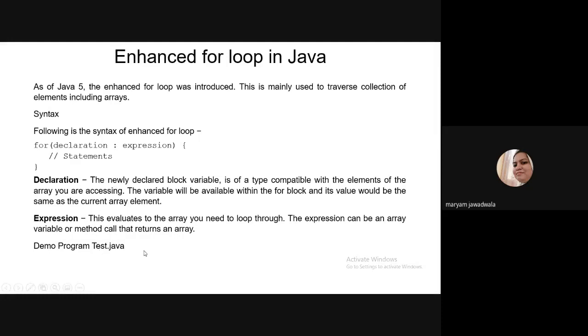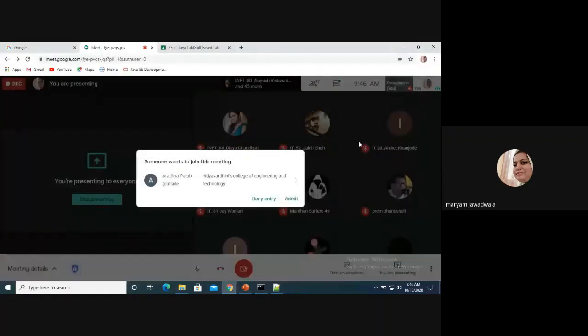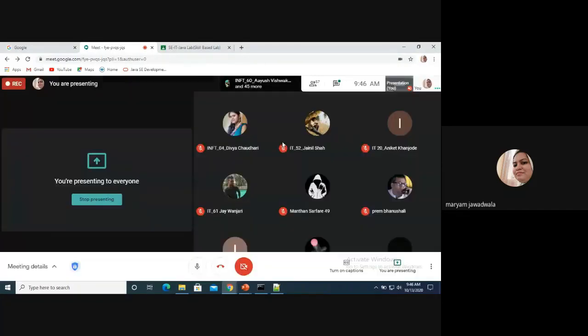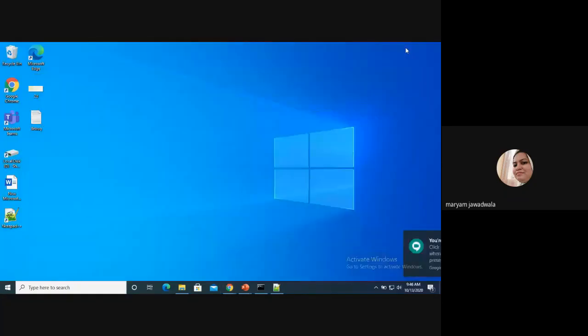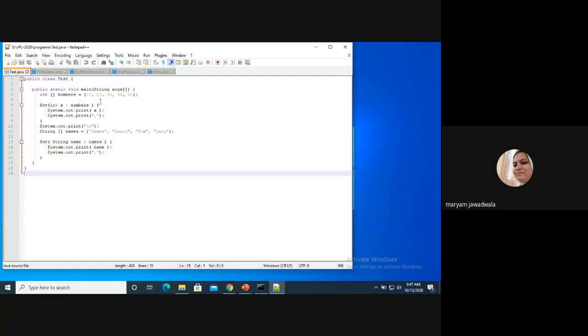So I will show you one program, test.java, on how you can write a for loop to traverse an array. I hope you remember how to run a Java program, all of you, as I'm using Notepad++. So this is my test.java program.